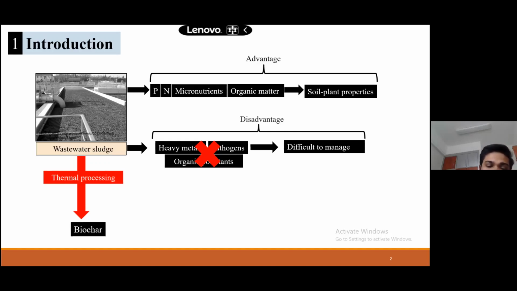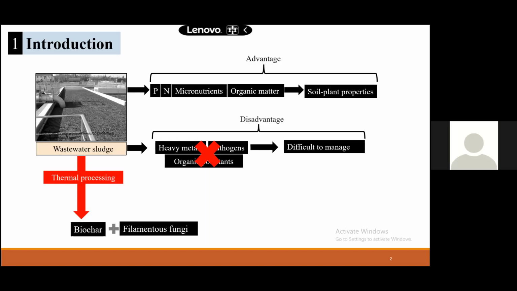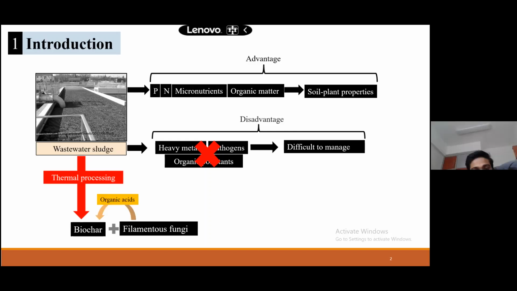And organic pollutants, a little bit is present in biochar, but most of the part is not available to the plants. So most of the disadvantages we can reduce by converting it to biochar. And then I will tell this story at the last, this filamentous fungi and solubilization of phosphorus.